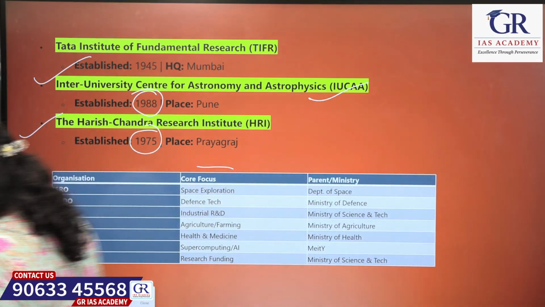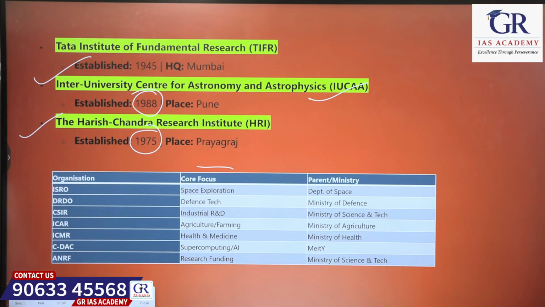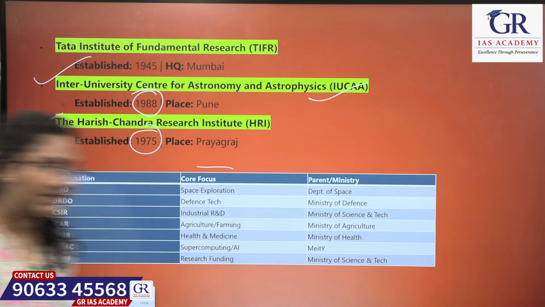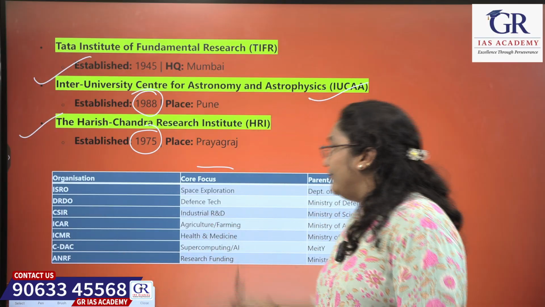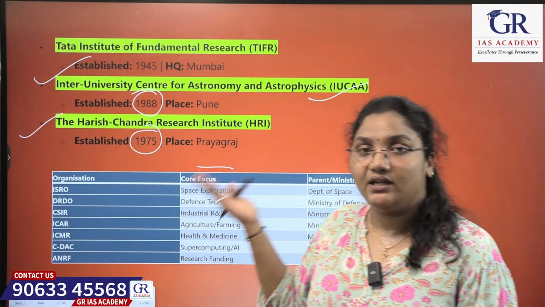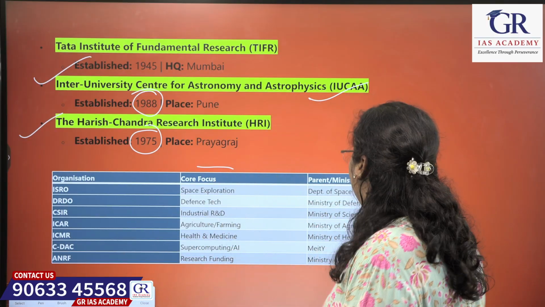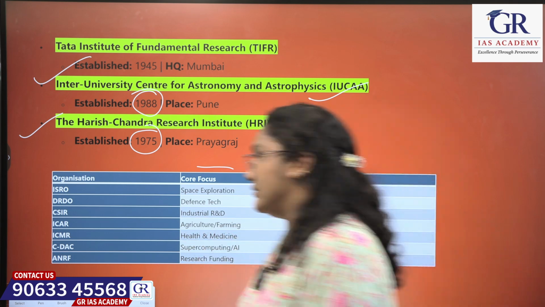We'll have a tabular format. Seeing these tabular formats, we can remember things comparatively faster, by reading what this is, when it was established, what its headquarters is, and so on. So we'll see a few important organizations, their core function, and also their parent ministry.